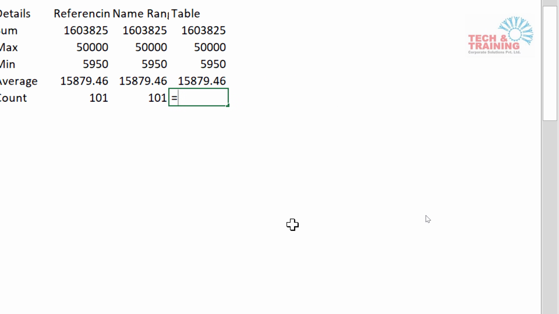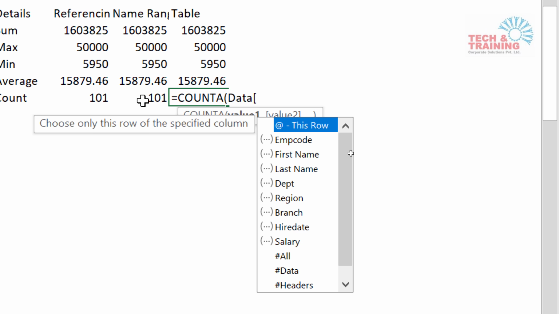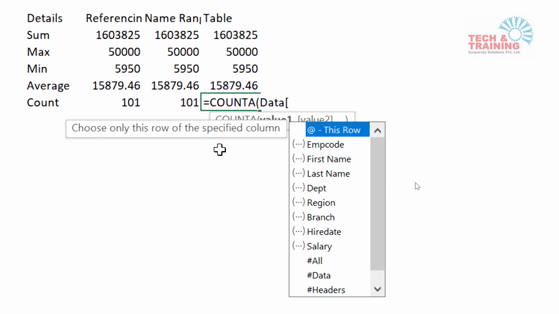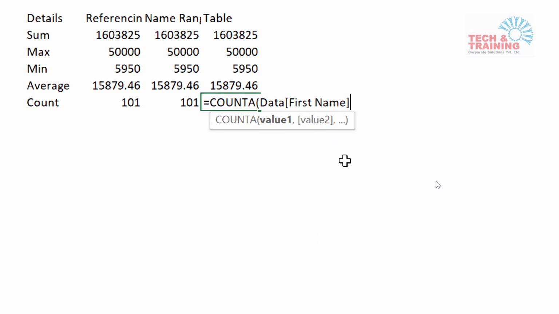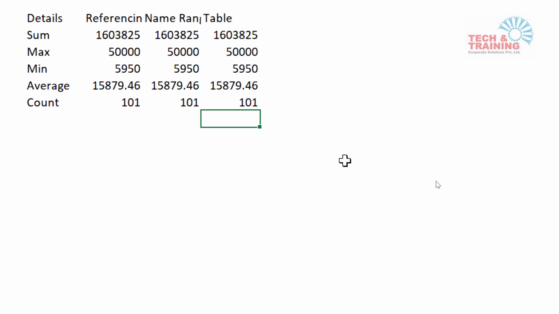I go ahead and type COUNTA. Now this time, if you remember, when I was typing the name range formula, I had to stop, go back to the data, name the column, and then come back here to complete the formula. Now there is no need because we have a data table. This is nothing but table data, and the moment I open the square bracket, I don't need to go back to first name. First name is right here. I select that first name, square bracket close, normal bracket close, enter.